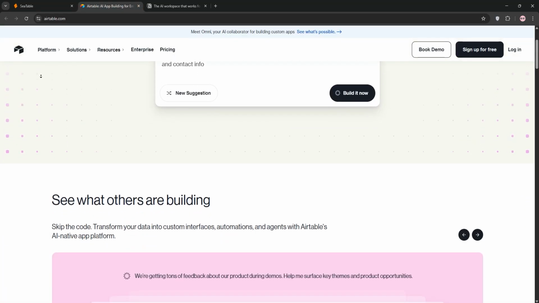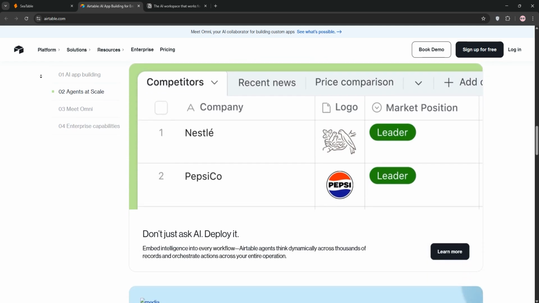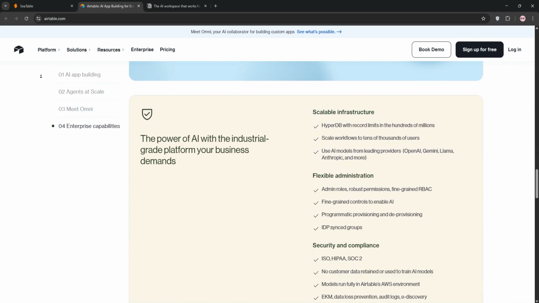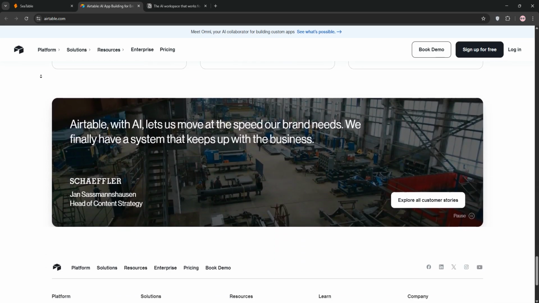Next, we have Airtable. It's a spreadsheet database hybrid with linked records and views like Kanban, Calendar, or Gallery. It shines in managing structured data, think CRMs, inventory, or project tracking, with robust automations and developer-friendly APIs.